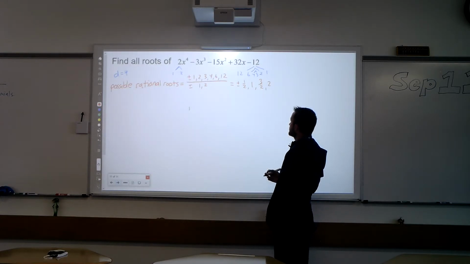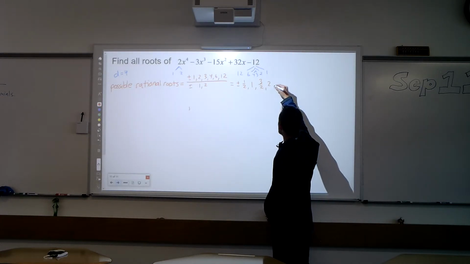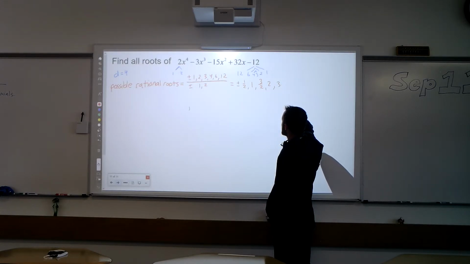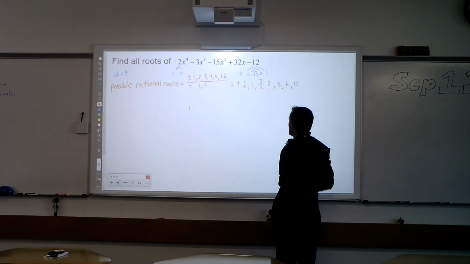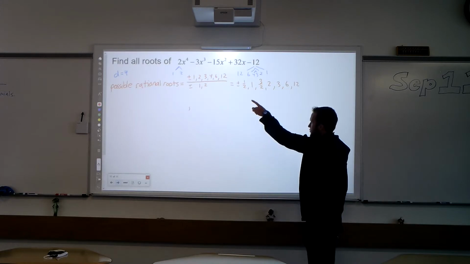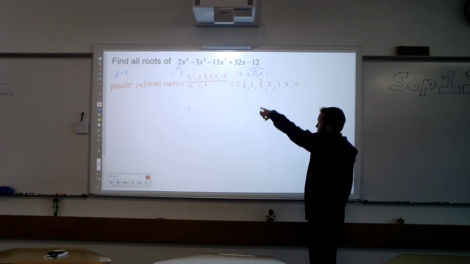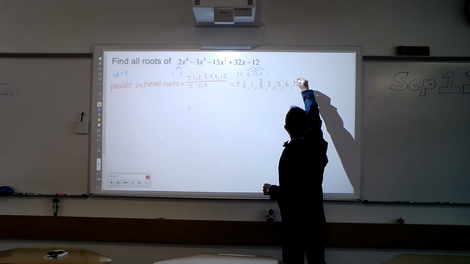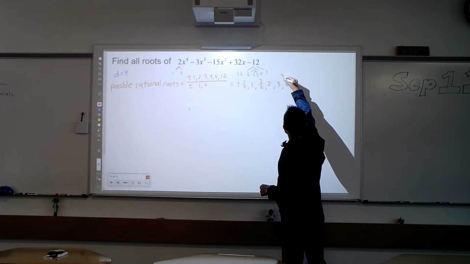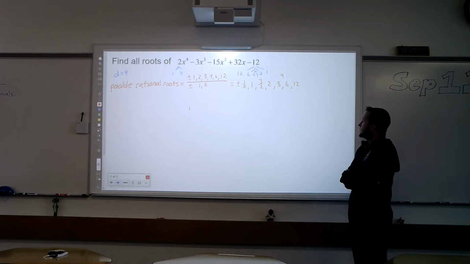Then I'm going to go up to 6 over 2, that's going to give us 3. And then when I do 6 over 1, I'm going to get 6. 12 over 2 is also 6. And then lastly, if I do 12 over 1, I get 12. So let me do a quick check. We got 1/2, 2 halves, 3 halves, 4 halves, 6 halves, 12 halves, and then over 1. I think that should be all of them. Oh, I didn't put 4 in there. Thank you. I heard someone whisper through the camera, "You forgot 4." Okay, there it is.